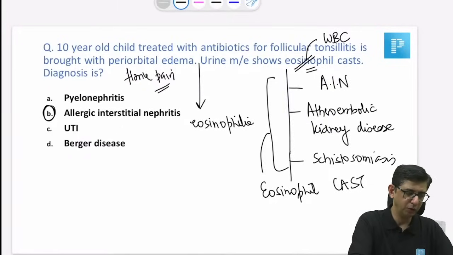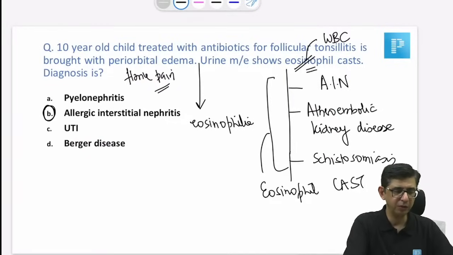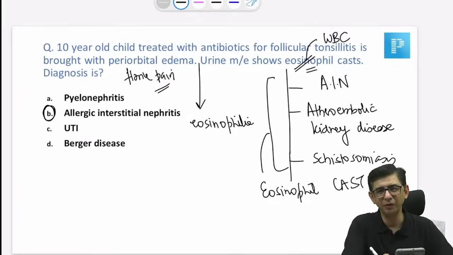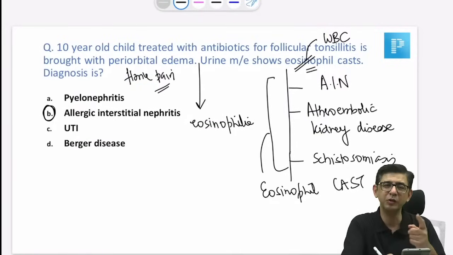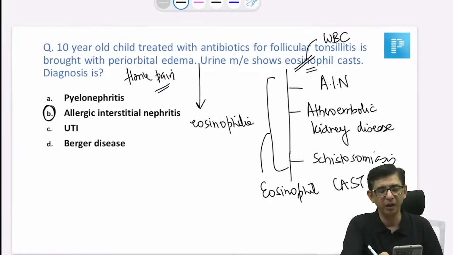Okay, thank you, Dr. Ghosh, for that input. Antibiotics, WBC cause eosinophilia and flank pain. Fine, doc. I stick to my answer there, and that AIN again has presence of WBC cast. In fact, if you listen to the urine microscopic examination, I've said that WBC cast are a feature of pyelonephritis and then AIN. Pyelonephritis is not in the options.